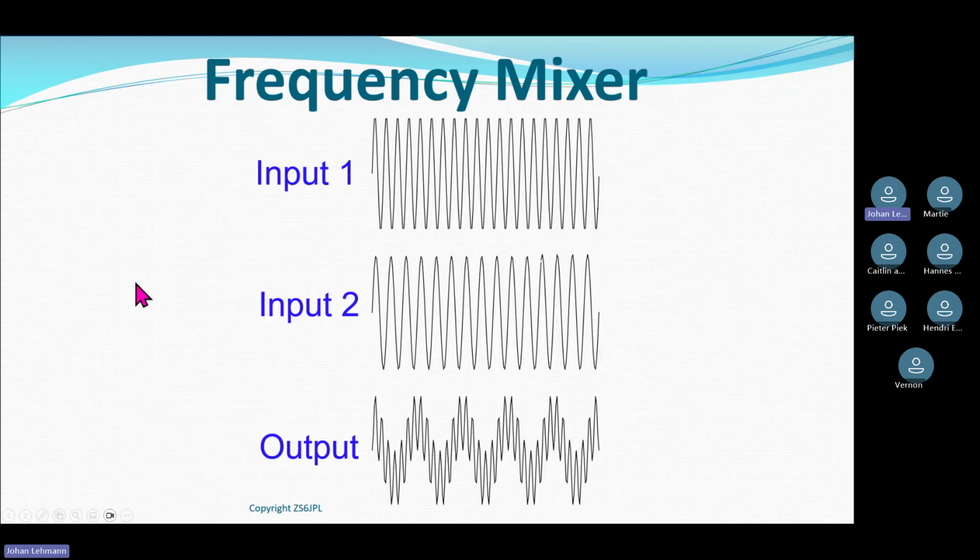If we look at some signals, just to make it hopefully a bit clearer for you. So I've got 2 signals. Let's say this is my 10 megahertz signal, and that's my 100 megahertz signal. This is what typically comes out of the mixer. If you follow the graph, there's a sine wave frequency represented there. So that will be the difference of the 2 signals.